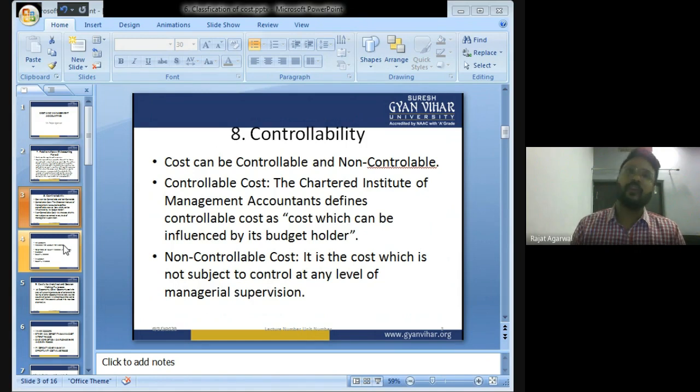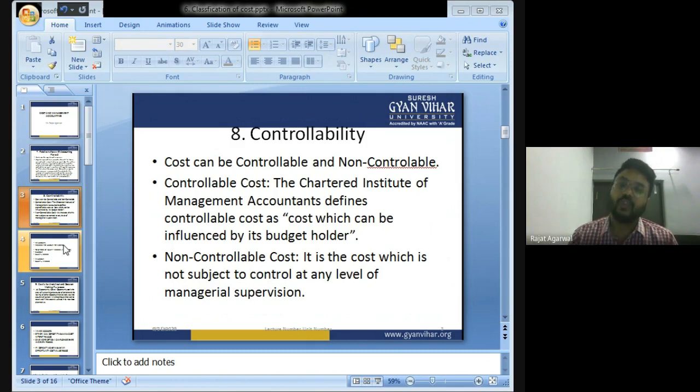Also take an example of a fire insurance premium. If in future there is any fire in a factory, then we will get compensation for the damages. The premium amount is fixed per annum. We pay the premium per annum, no matter how much you are producing, how much profit you are earning, or how much you are going into losses. So the insurance premium is also a non-controllable cost.